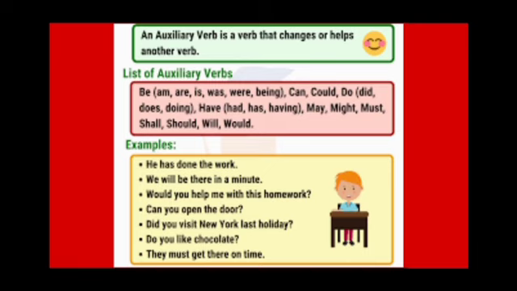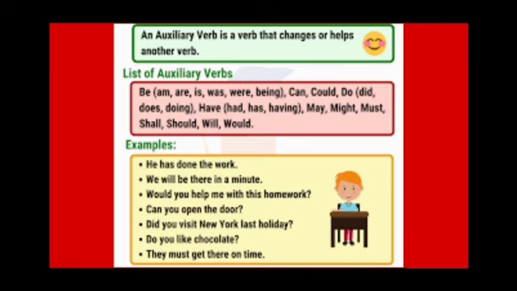He has done the work. In this sentence, which is the auxiliary verb and which is the main verb? Here has is the auxiliary verb and the main verb is done. Keep one thing in mind, the auxiliary verb always comes next to the subject, in the first part of the sentence. We will be there in a minute.